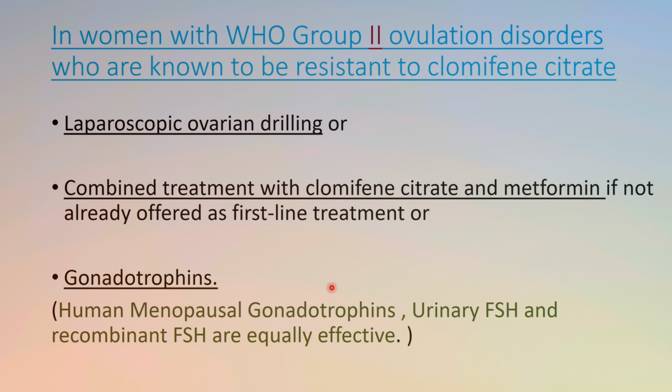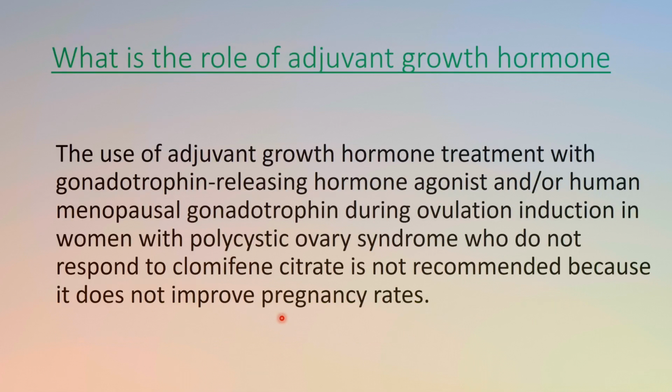Gonadotrophin, human menopausal gonadotrophin, urinary FSH and recombinant FSH are equally effective. Now, what is the role of adjuvant growth hormone? Is there any role of adjuvant growth hormone? The use of adjuvant growth hormone treatment with the gonadotrophin releasing hormone agonist and or human menopausal gonadotrophin during ovulation induction in the women with PCOS who do not respond to the clomiphene citrate is not recommended. Not recommended because it does not improve the pregnancy rate.